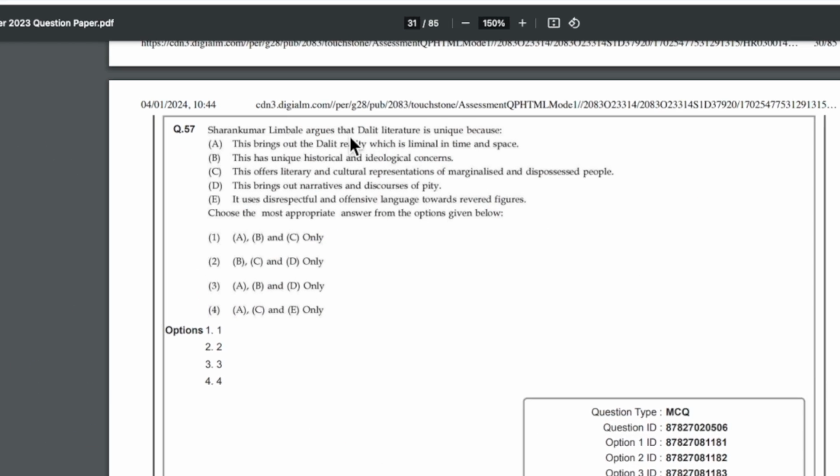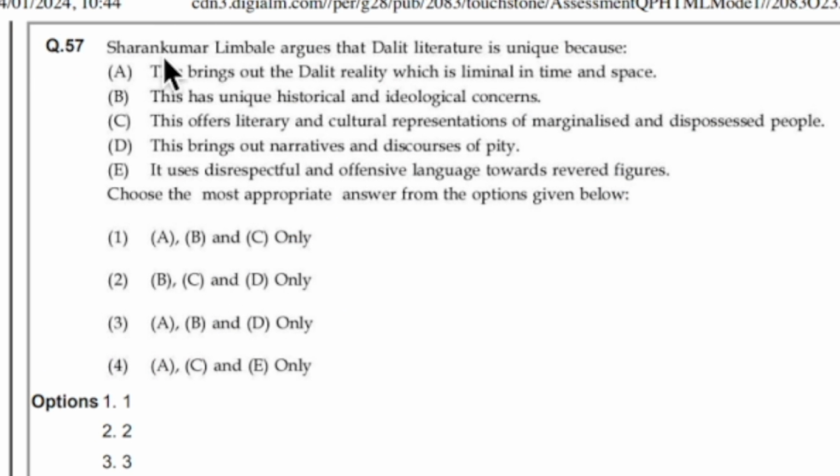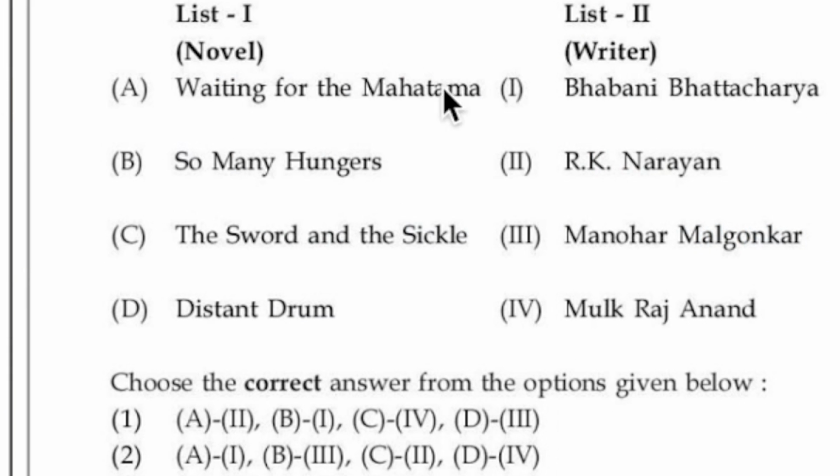Okay, alright, so let's move on to the next one. Sharan Kumar Limbale argues the Dalit literature. You have to study Sharan Kumar Limbale's The Aesthetics of Dalit Literature, because for the last two or three years this writer has been asked many times in the GATE, SET or NET also. Then we have Waiting for Mahatma.